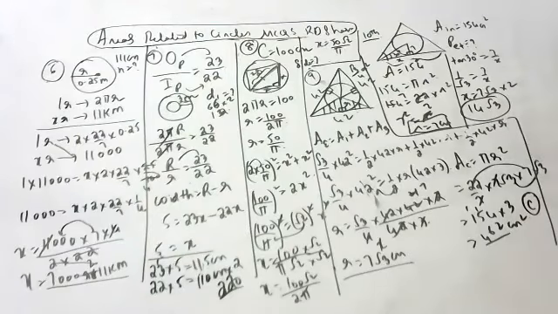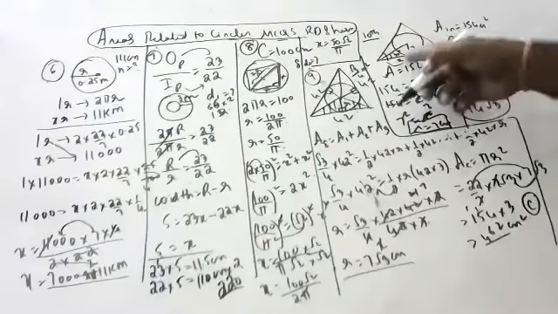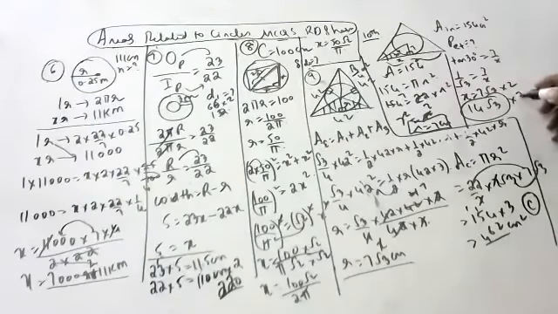Now the question is perimeter. Perimeter means 14 root 3, 14 root 3, 14 root 3, into 3 you should do, children. So how much will it be? 42 root 3 centimeters is the perimeter of the incircle. The perimeter of incircle is 42 root 3.